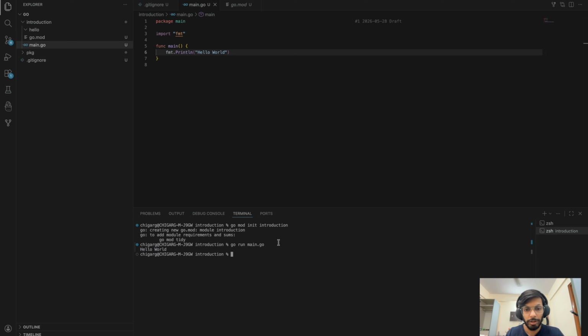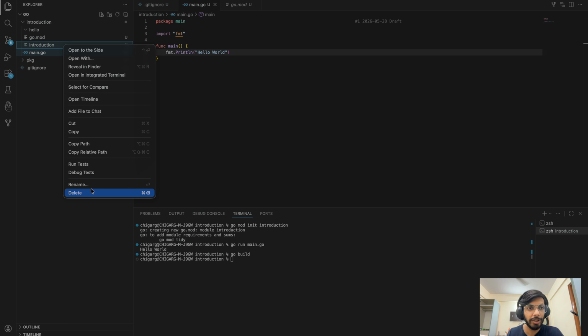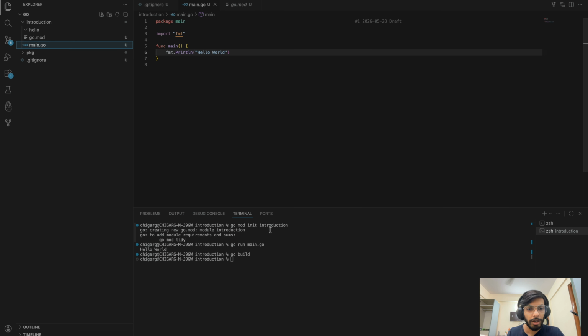So there's something called go build. What it basically does is it's going to build a binary file for me, which is the executable file. I don't really need it right now, so I'm just going to delete it. There's a command if you want to format the code, which is go fmt dot slash triple dot. Just keep in mind it's three dots, and we didn't have anything to be formatted. That's okay. Now I was talking about packages earlier. That's why I kept the hello folder over here.